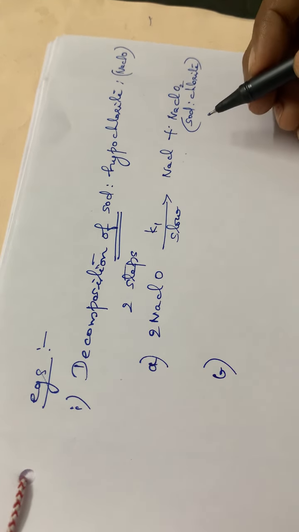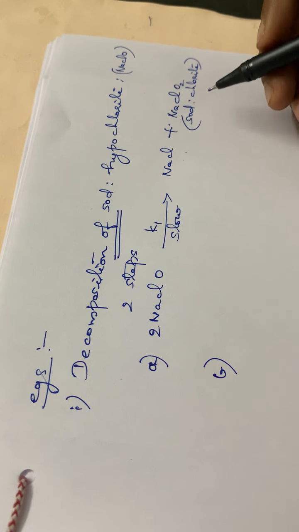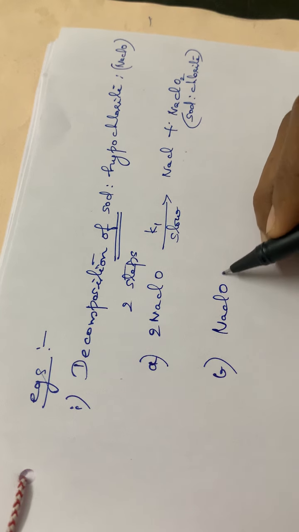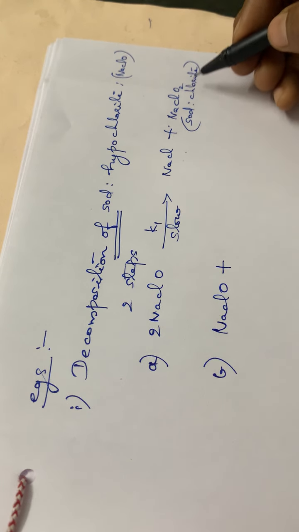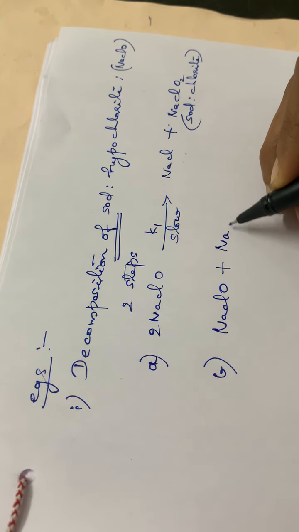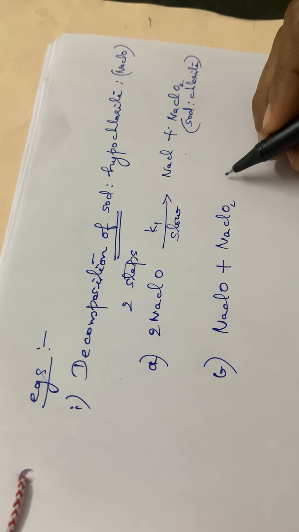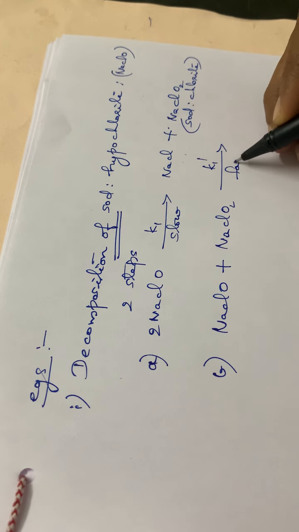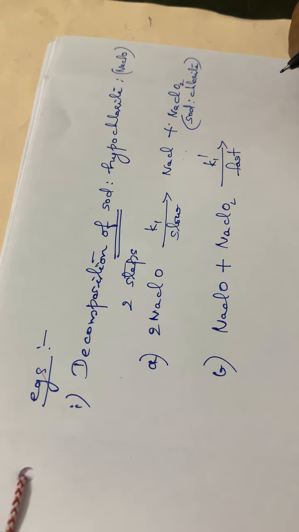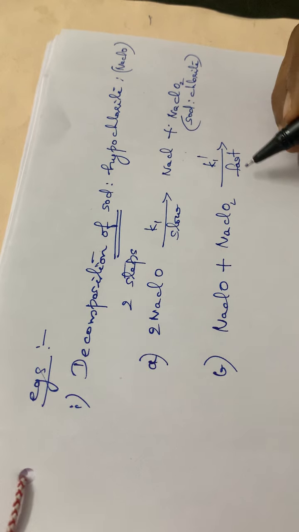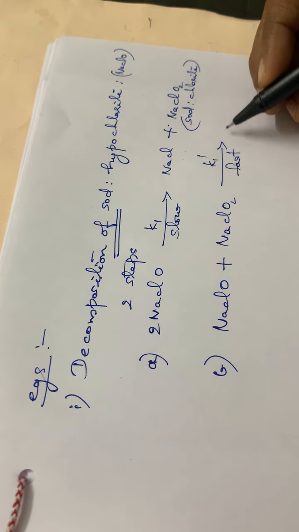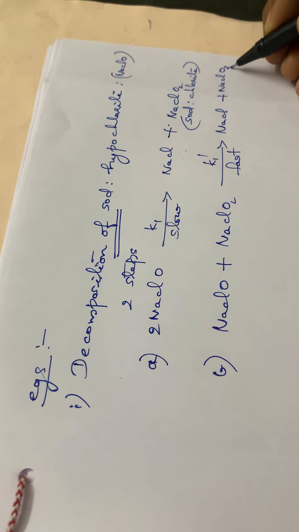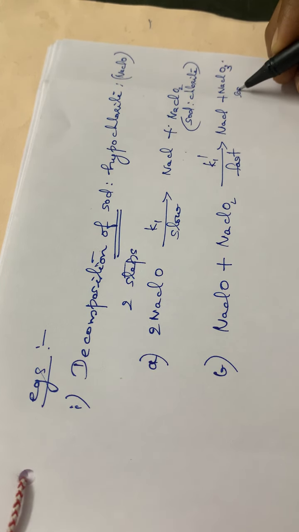Then the second step is again the decomposition, where another molecule of NaClO will combine with this NaClO2. So that is the next step, with rate constant K1 dash, and it is a faster step compared to the first step. Again, it will form NaCl plus NaClO3. NaClO3 is sodium chlorate.